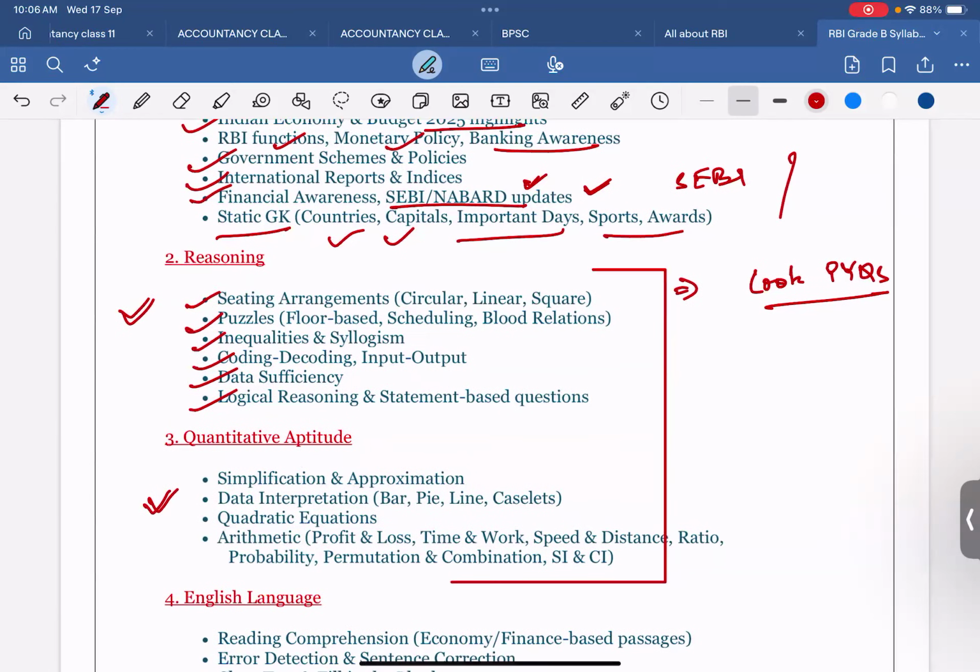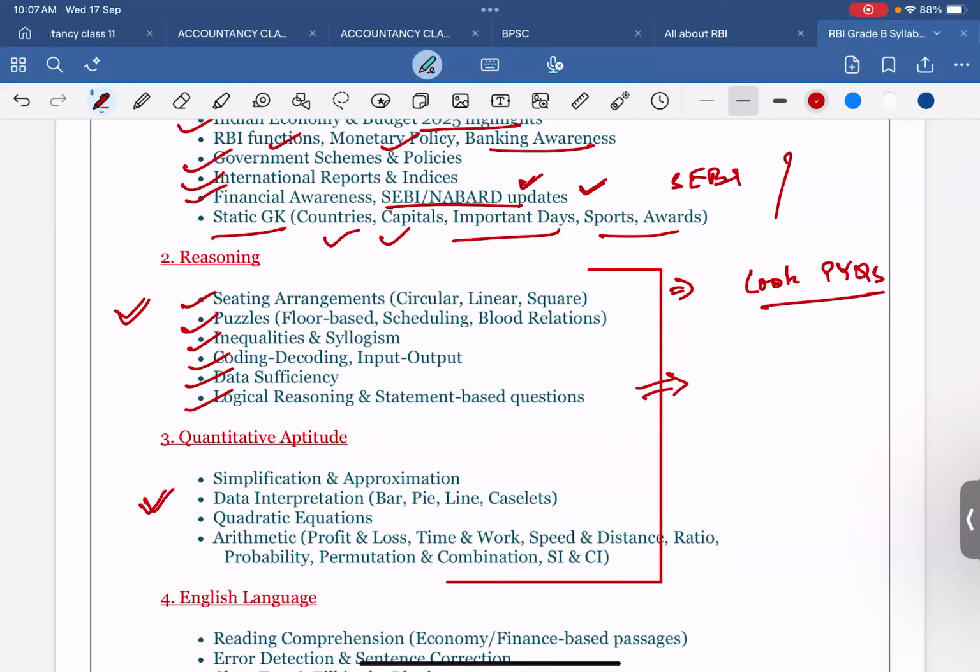What you have to do from the PYQs is solve 5 questions from reasoning and 5 questions from maths. Just 5. Only 5 questions from reasoning and 5 questions from maths. 5 questions doesn't mean that you solve one sitting arrangement that has 5 questions. No, if you are solving sitting arrangement, then you should solve 5 different sitting arrangement questions, which means 25 questions.